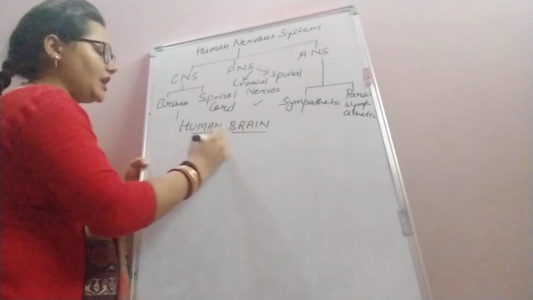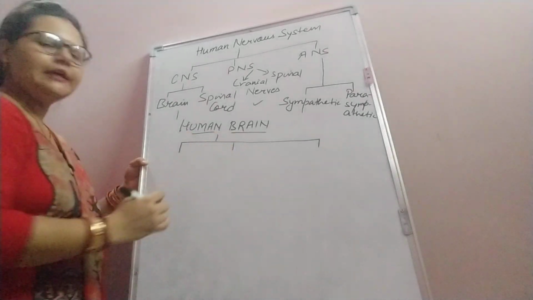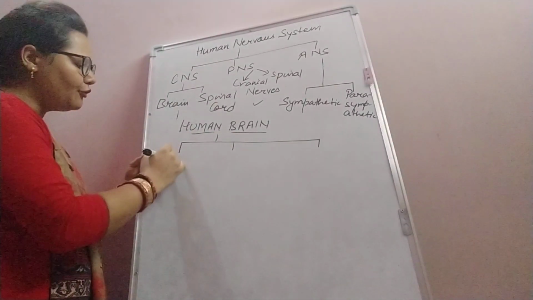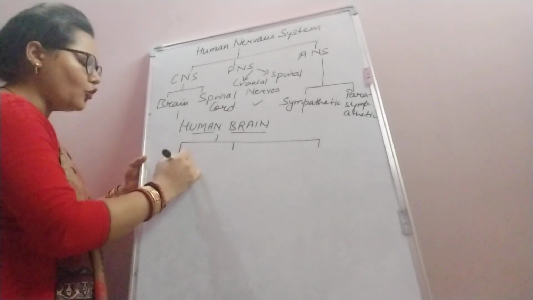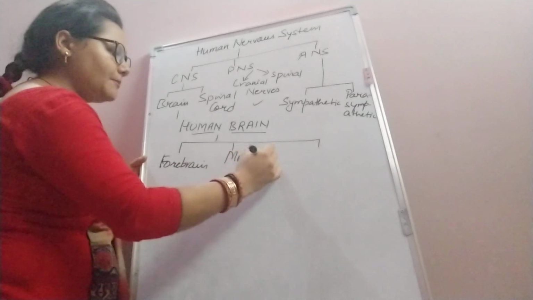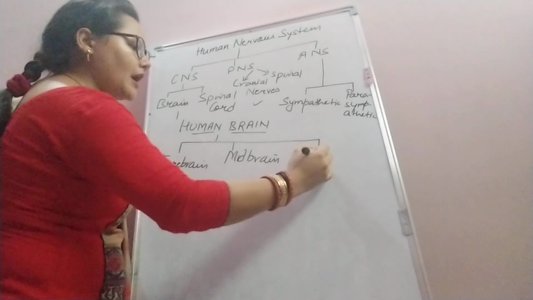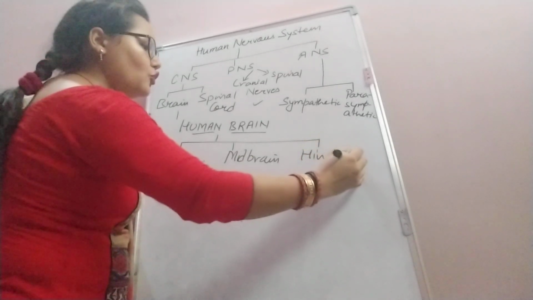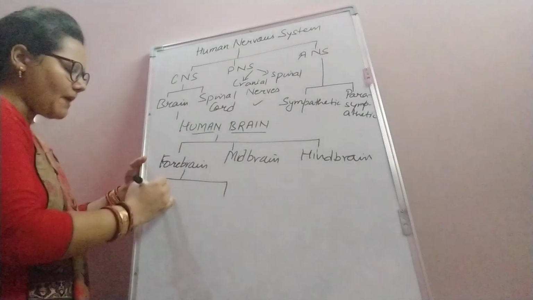The human brain is divided into three main parts. These main parts are forebrain, midbrain and hindbrain. Let us study these parts one by one. The forebrain is divided into three parts.